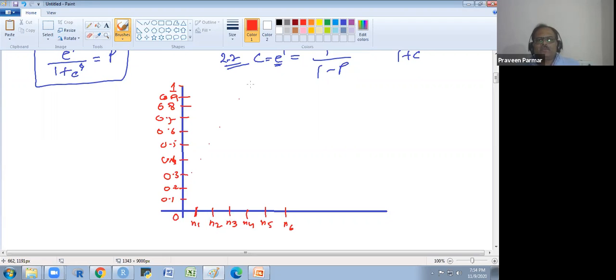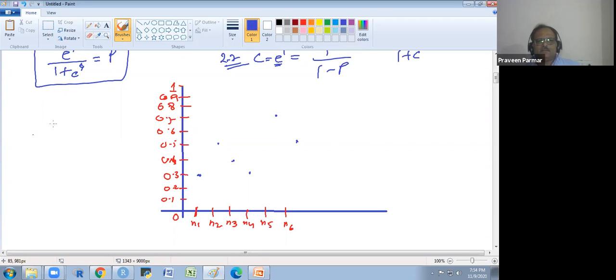First observation, I get the probability this. Second observation, I get the probability this. Third observation, I get the probability this. Fourth observation, fifth observation, and the sixth observation, I get the probability somewhere here. Got it? So these are the probabilities I am getting.